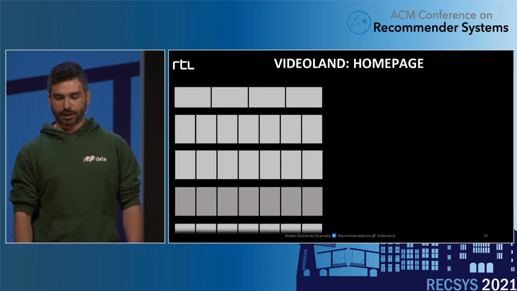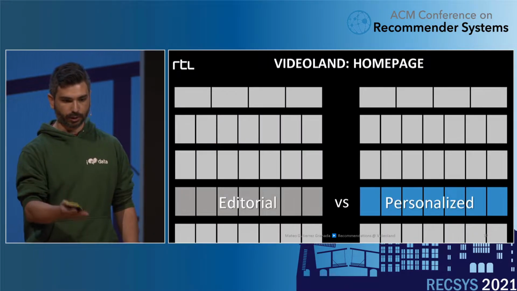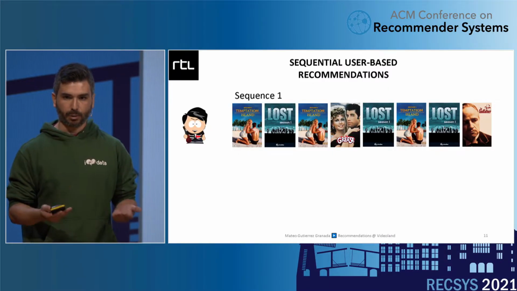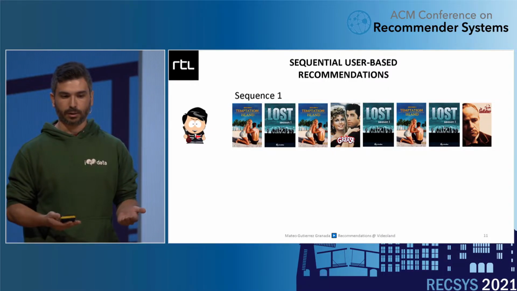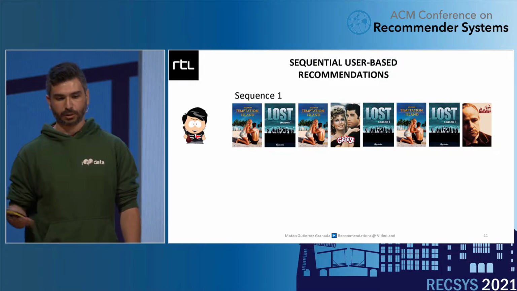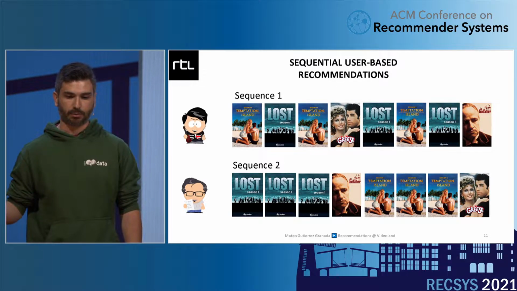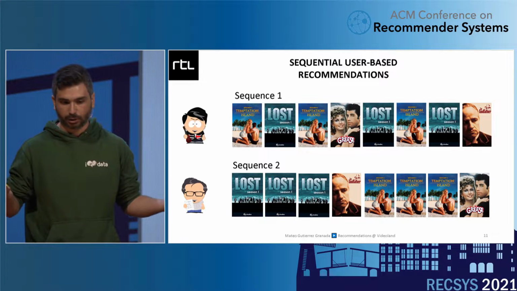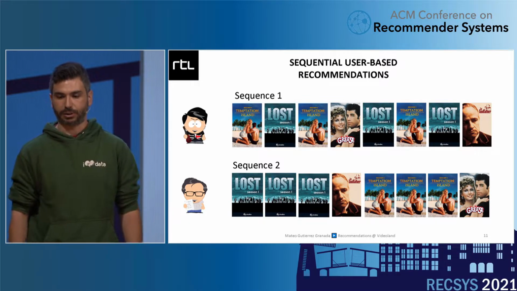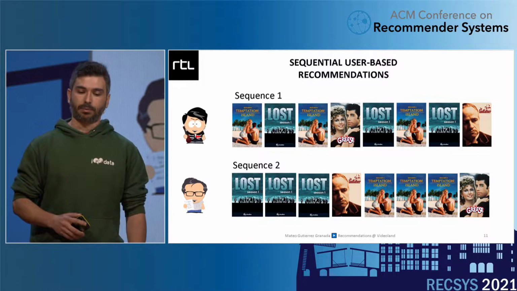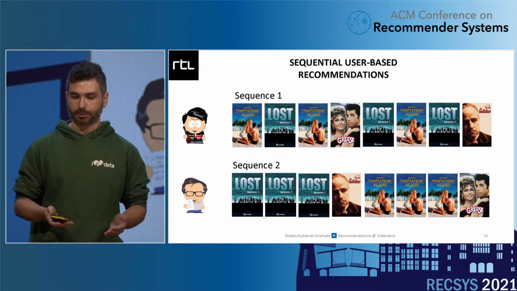We deployed this back in 2018 against an editorially curated strip, and we observed 30 more minutes of viewing time. But we wanted to harness another source of data, in this case, the sequential information. So we observed that we might have users that stream the same items, but at different moments in time, maybe with the same completion rate. They will finish all the items, but they would have very different sequences. So we conjectured that, at least within Videoland's data, there would be information encoded in those sequences.